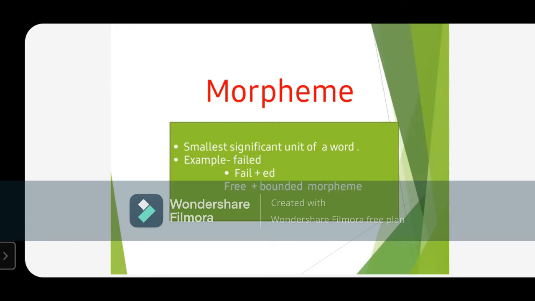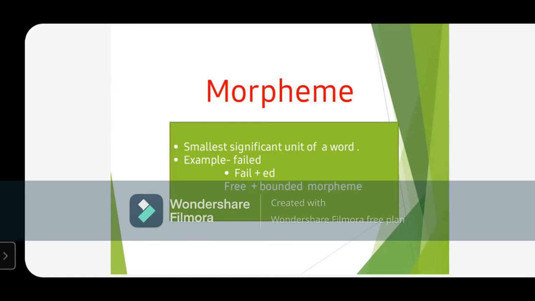Fail और ed are morphemes. Fine. Then जो complete meaning जिसका निकल रहा है, that is free morpheme. और ed जो है, that depends on this fail word so that it can complete its meaning. That's why it is called bounded morpheme. Means it is dependent on the free morpheme. So I hope you are clear with this concept.